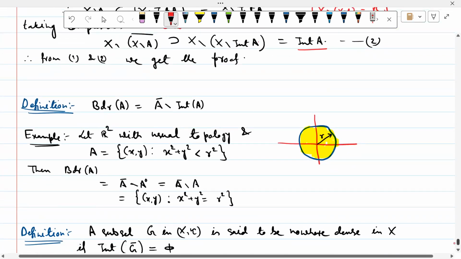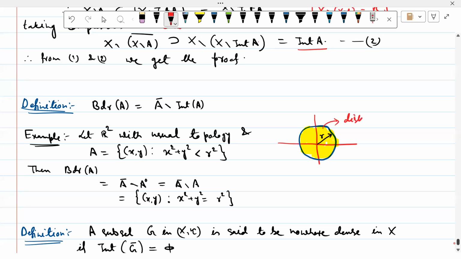Now definition, boundary of A is equal to A closure minus int A. তো একটা এক্সাম্পল দিয়ে বোঝার চেষ্টা করি. Let R2 with Euclidean topology and A is a subset of R2 given by this (x,y) such that x square plus y square less than r square. তো পিকচারে দেখো, তাহলে this is a r radius এর disk, this is a disk of radius r.